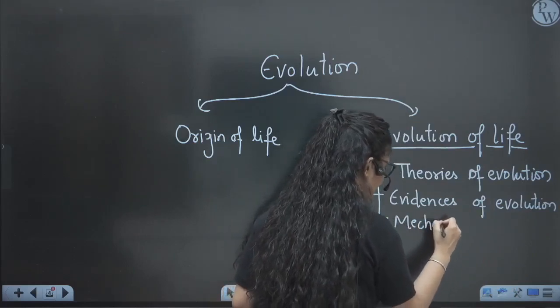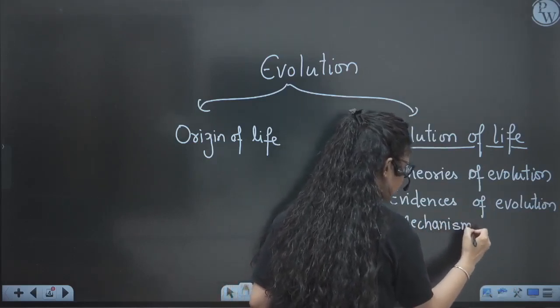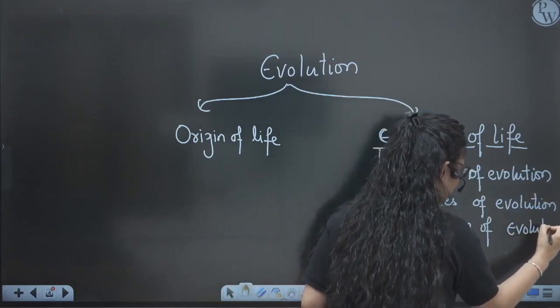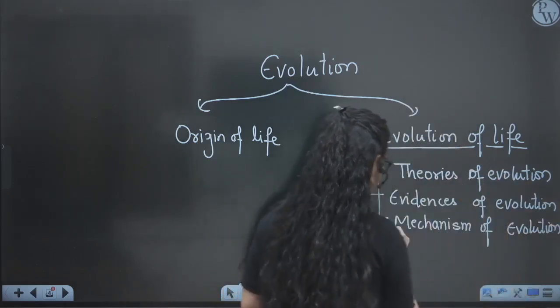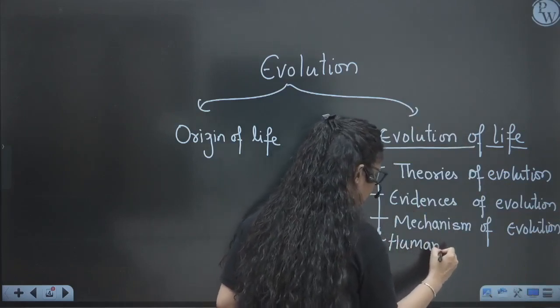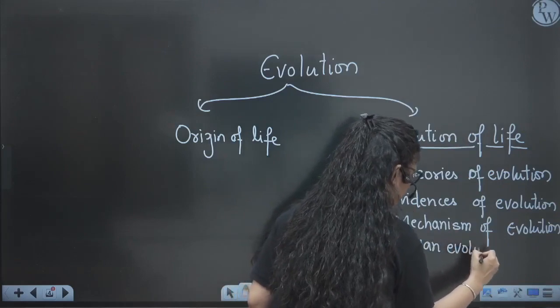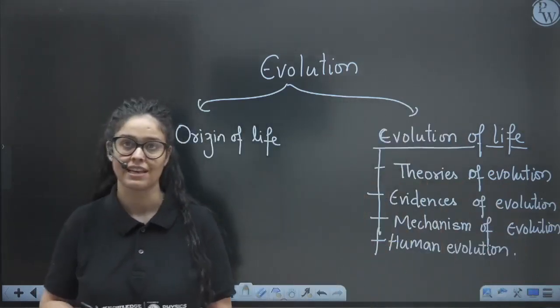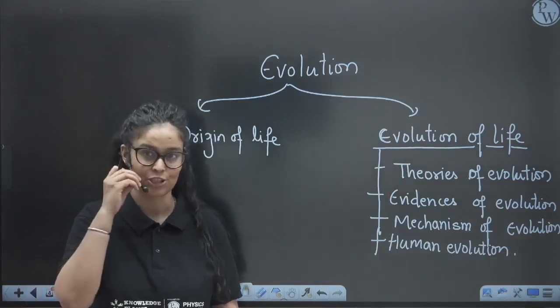What is the mechanism? What are the forces behind the evolution? Mechanism of evolution. And then we will see the human evolution. So this is the major part that we have to cover in the whole chapter, right? So let's start our session and let's explore the evolution topic.